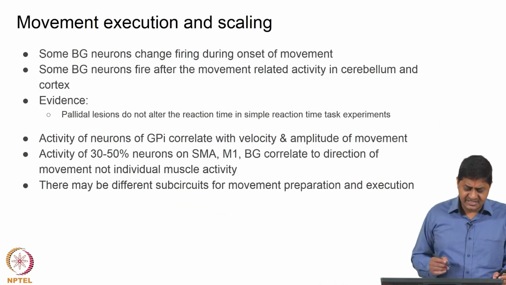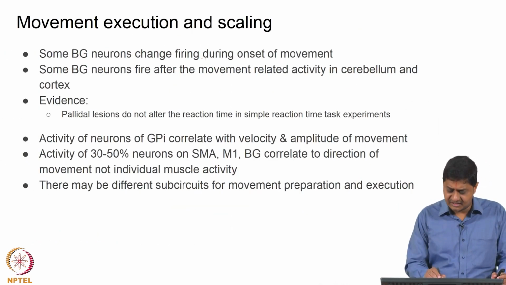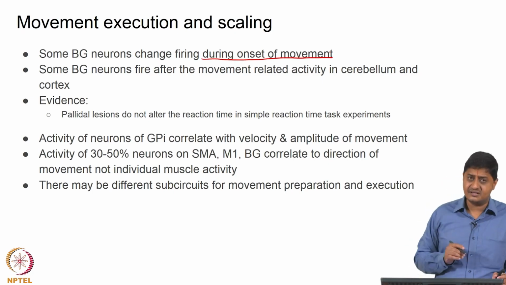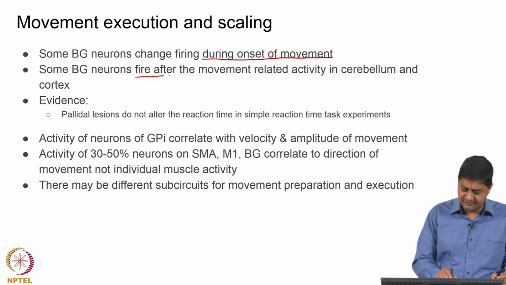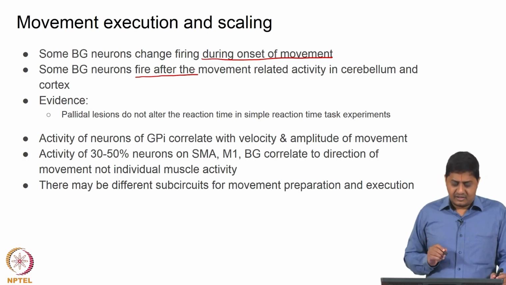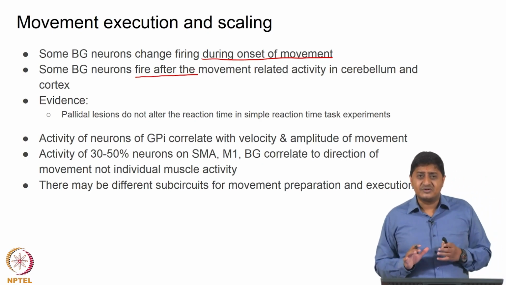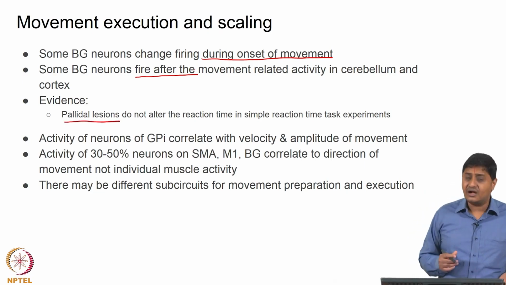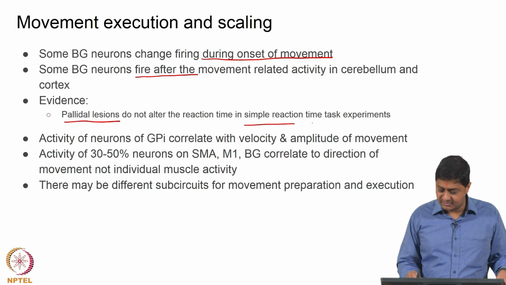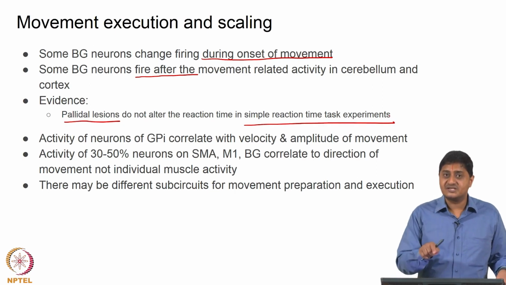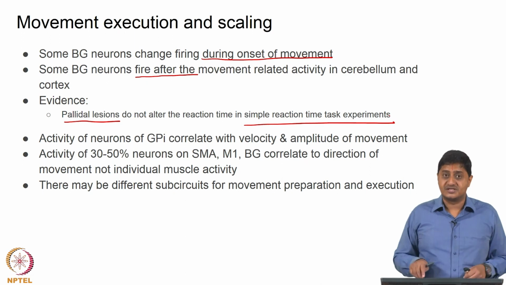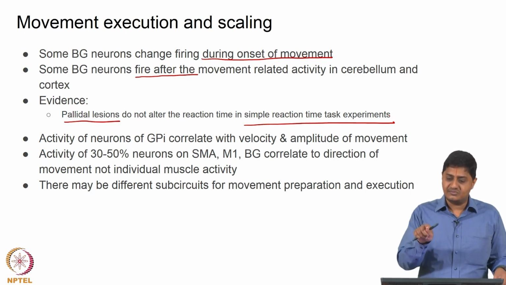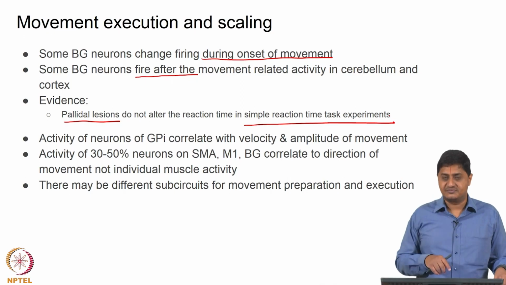Something to remember. Some basal ganglia neurons change firing during onset of movement, whereas some other basal ganglia neurons fire after the movement related activity, as in the cerebellum and cortex. So, it is not that all basal ganglia neurons perform essentially the same function. This does not seem to be the case. In particular, pallidal lesions do not alter the reaction time in simple reaction time task experiments. So, press when the stimulus is coming, not when there are two choices, there is only one choice and I am just pressing whenever a stimulus is presented. Whenever the stimulus is present, just press a button.